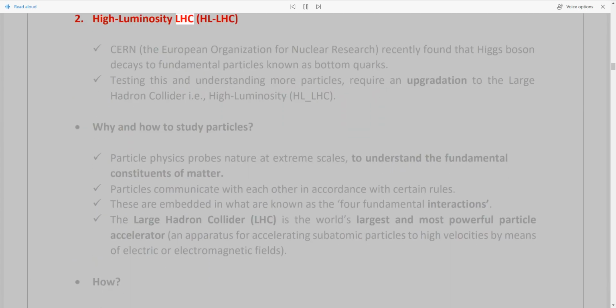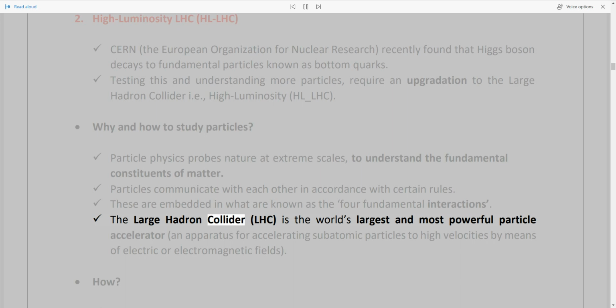2. High Luminosity LHC, HL-LHC. CERN, the European Organization for Nuclear Research, recently found that Higgs boson decays to fundamental particles known as bottom quarks. Testing this and understanding more particles require an upgradation to the Large Hadron Collider, i.e., High Luminosity LHC, HL-LHC. Why and how to study particles? Particle physics probes nature at extreme scales to understand the fundamental constituents of matter. Particles communicate with each other in accordance with certain rules. These are embedded in what are known as the four fundamental interactions.